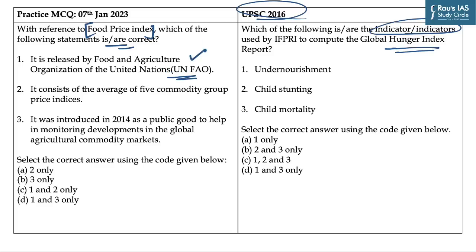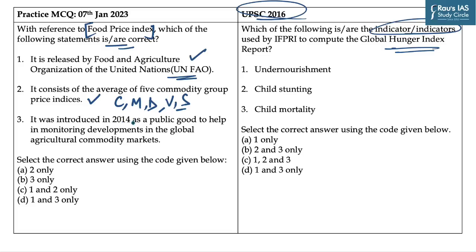It is a correct statement, as we have discussed in the description that FAO Food Price Index is a measure of monthly change in the international prices of food commodities. So, it is a correct statement. The second statement says, it consists of the average of 5 commodity group price indices. It is a correct statement, as the food price index includes 5 commodity groups, which include cereals, meat, dairy, vegetable oils, and sugar. So, this statement becomes correct.